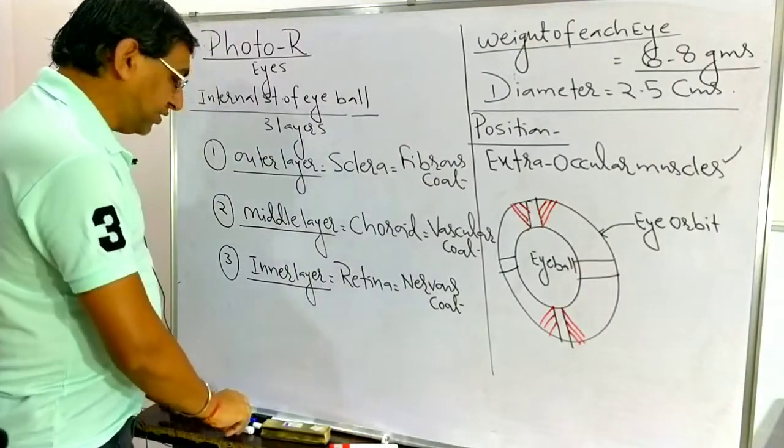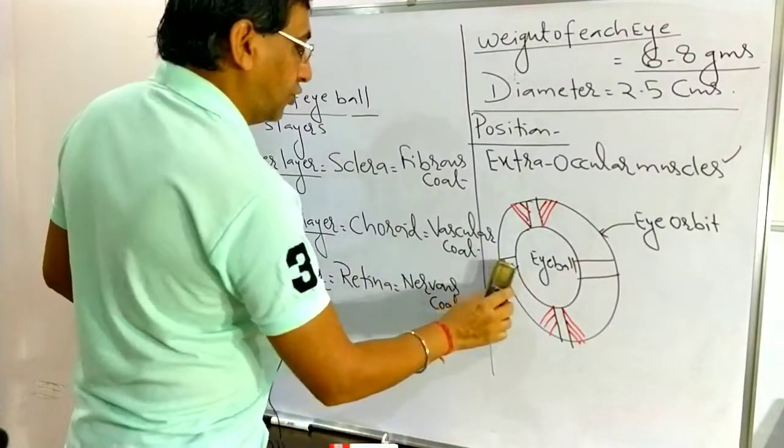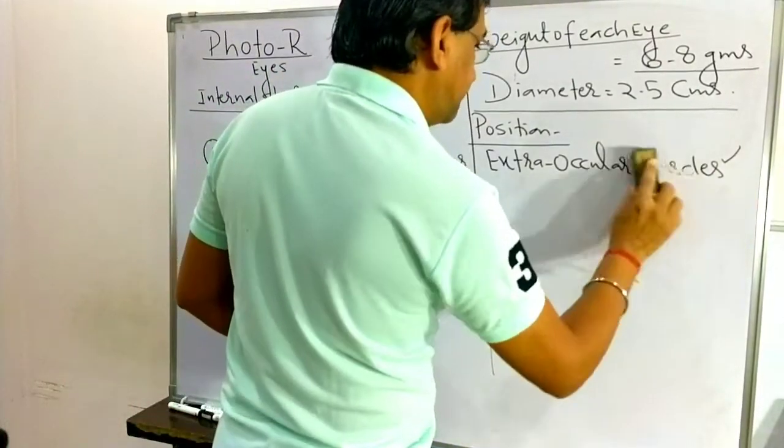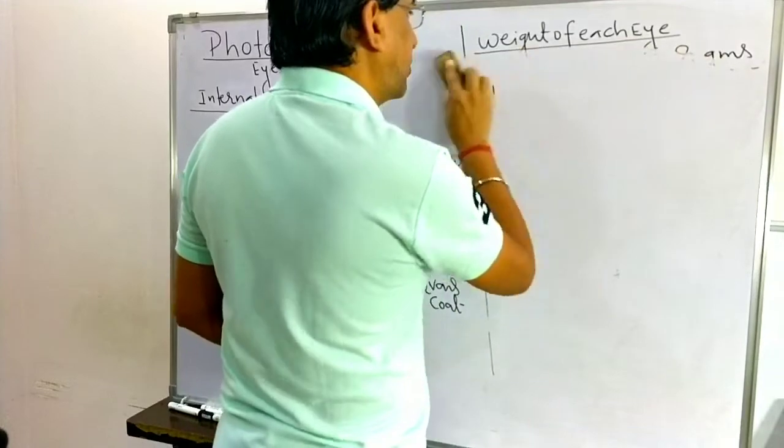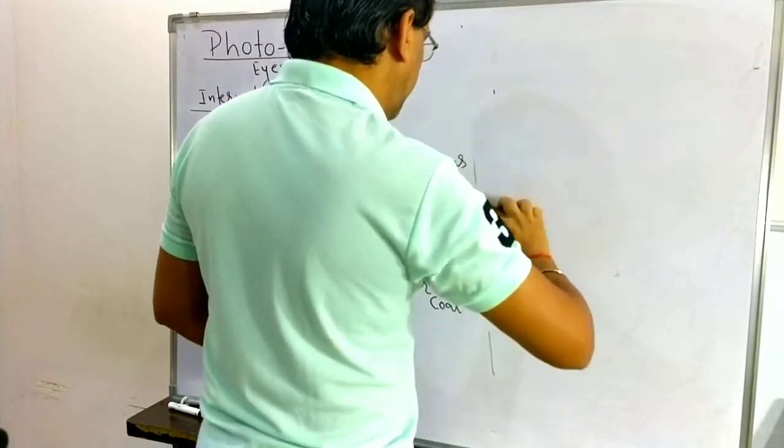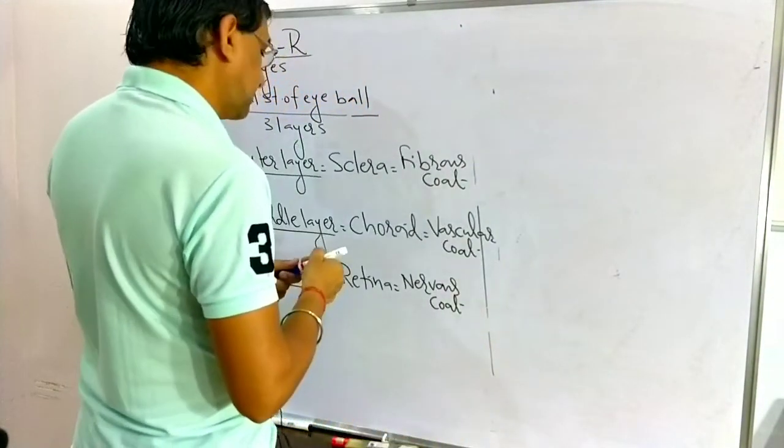Note down one point carefully. Sclera and choroid are mesodermal in origin.